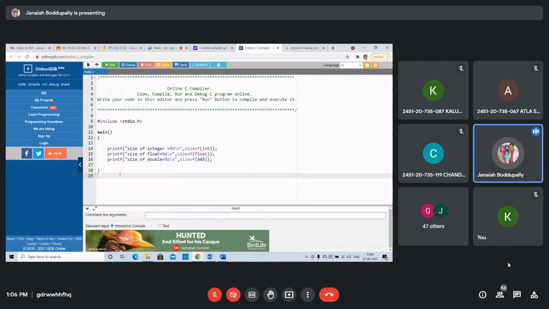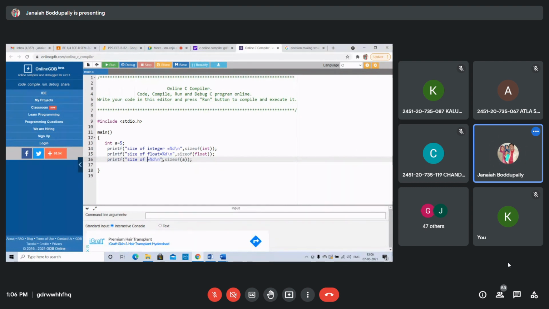If I give the size of some variable, I will take some integer a equals 5. If we give size of a, what will you get?